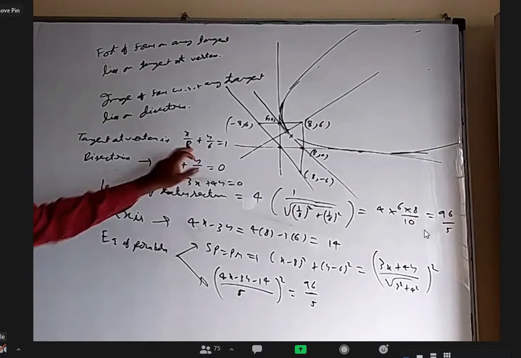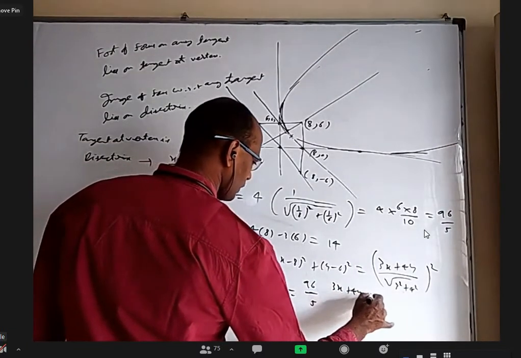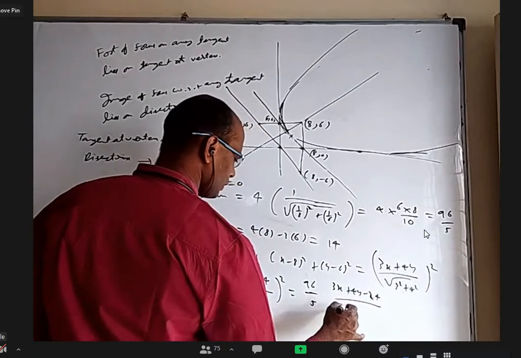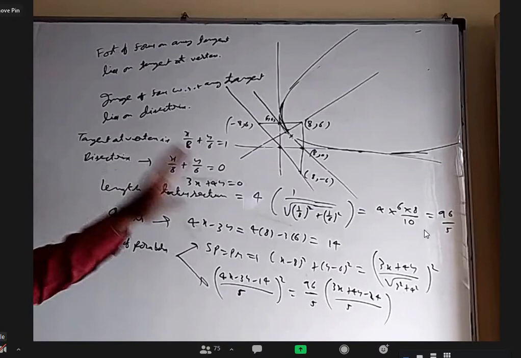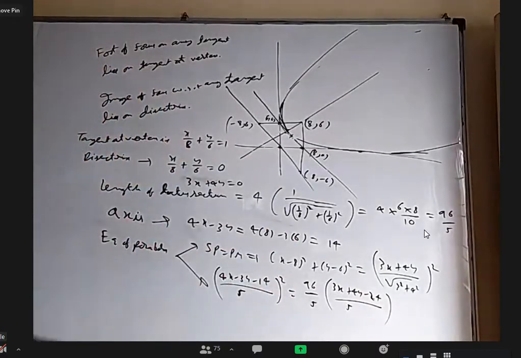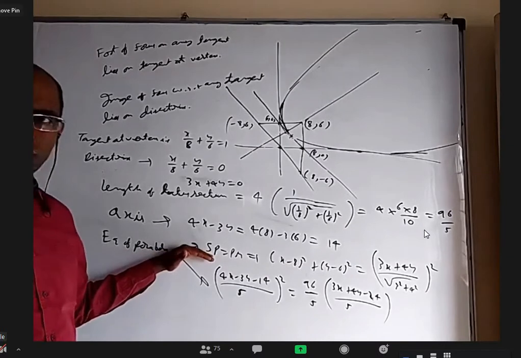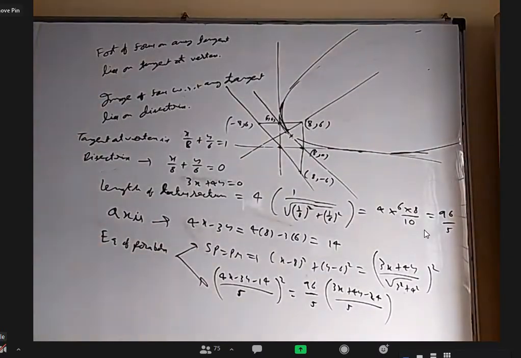Tangent at vertex is this, which is (3x plus 4y) by 5. I have to take plus or minus, I have to decide. When I put 8 comma 6, it is positive, so I think it is positive. So you can do by the original definition or the new definition. The equation of parabola.